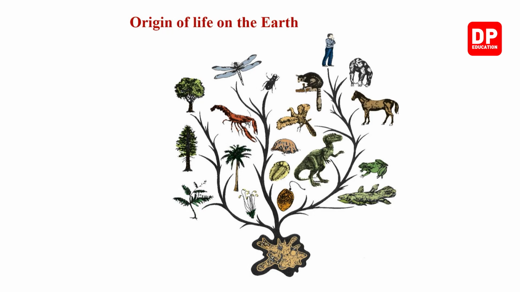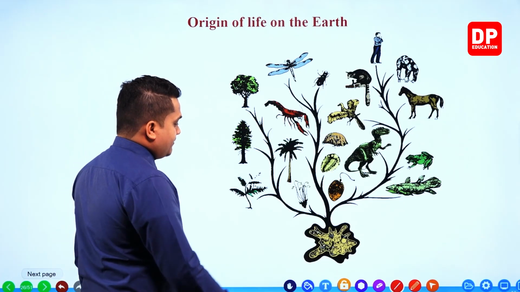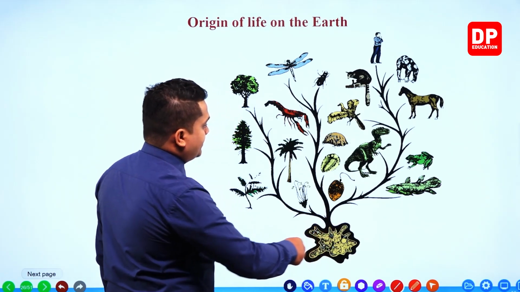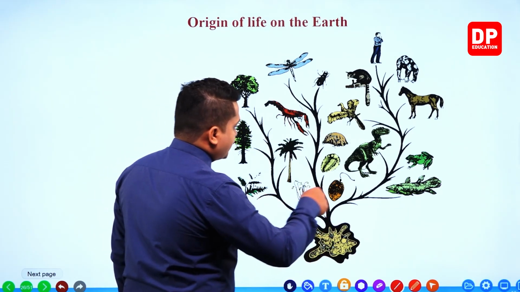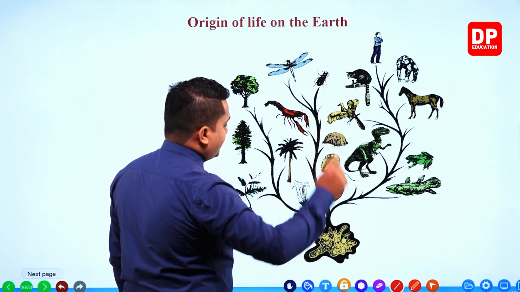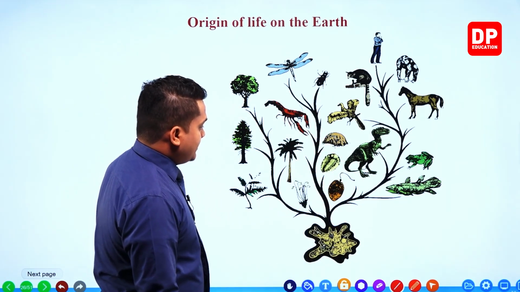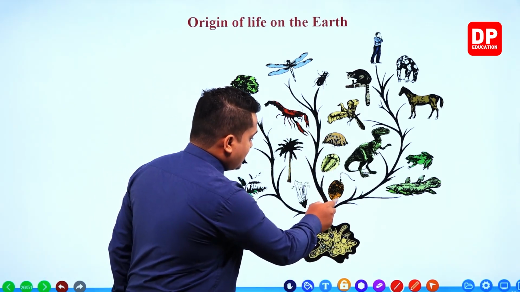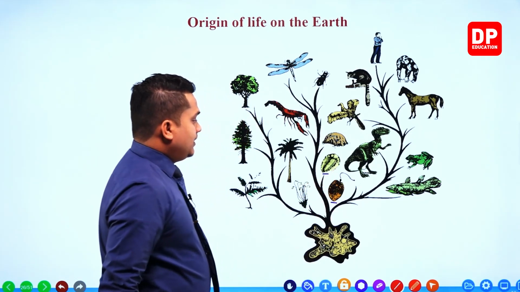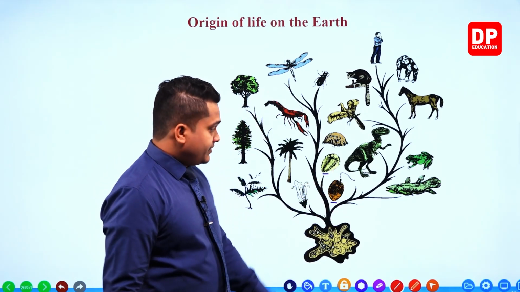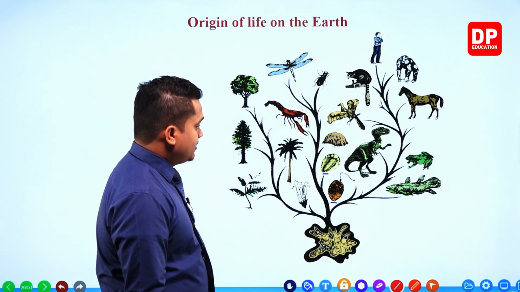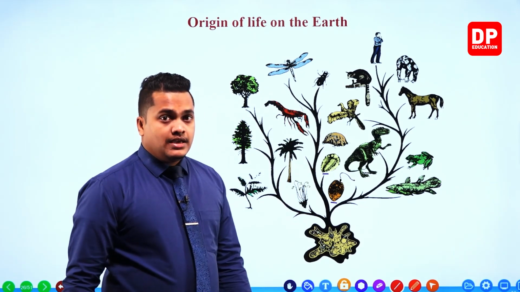So as you can see here, the origin of life on the earth can be illustrated using this figure. This is that one single cell. Several branches were created, producing different kinds of organisms. These are the first and foremost types of multicellular organisms, cnidarians and arthropods, that ever walked on the planet.